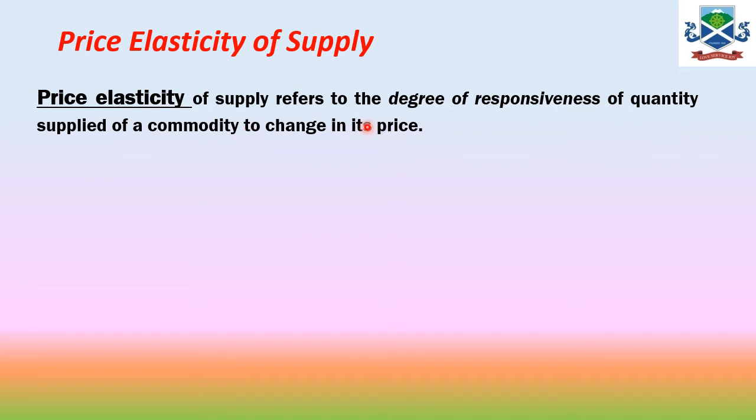As I said, it is almost similar to the theory of elasticity of demand. The same formula will be used, and we will calculate it the same way. The only thing is, in the theory of demand the elasticity of demand comes out with a negative value, whereas over here a positive result, positive elasticity of supply, will come. It is because in the theory of demand there is an inverse or negative relationship, that's why the result comes negative. And in the theory of supply there is a positive or direct relationship, due to which your answer for the elasticity of supply will come positive.